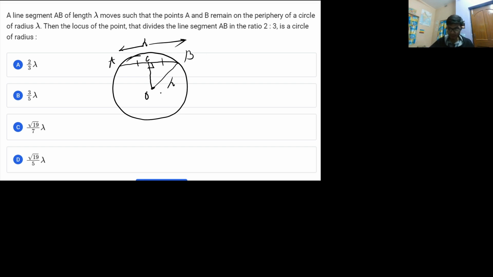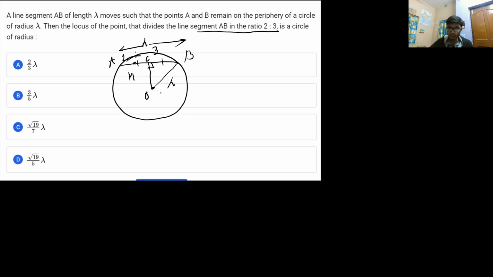The length of the line segment AB is lambda. Now the question says the locus of a point that divides the line segment in the ratio 2:3 is again a circle, and it asks what radius. It is pretty simple. Let me represent the locus point as M, and M divides the line segment AB in the ratio 2:3.